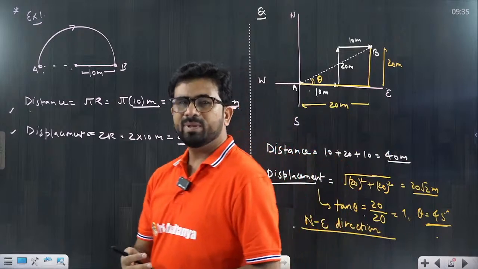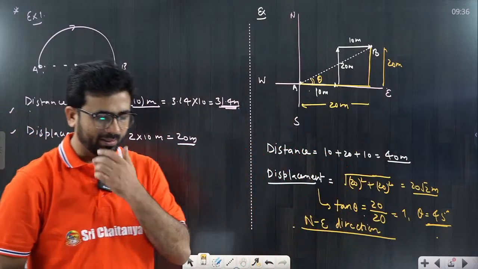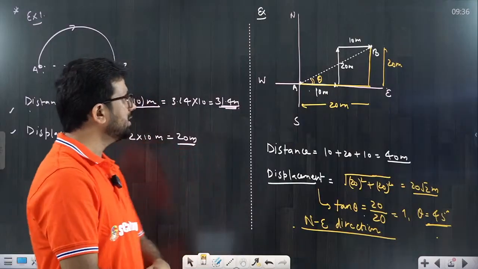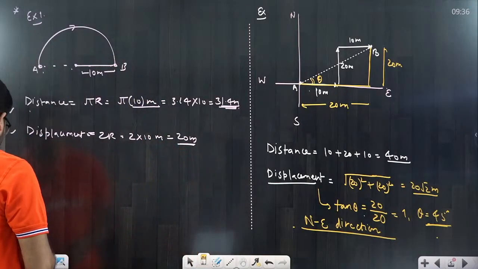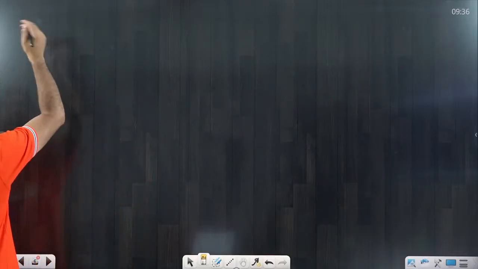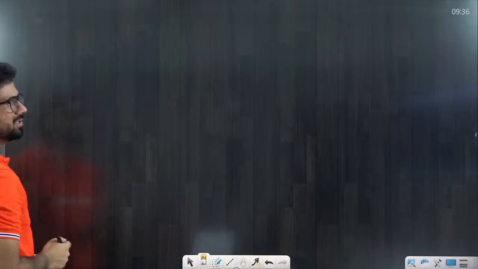So there are a few basic types of question that I have discussed here. Okay, what is the meaning of displacement? How to calculate it? Understood? Now come to the next point. I am discussing some questions related to speed and velocity also. Come to speed and velocity. That's a very basic question I am discussing here.